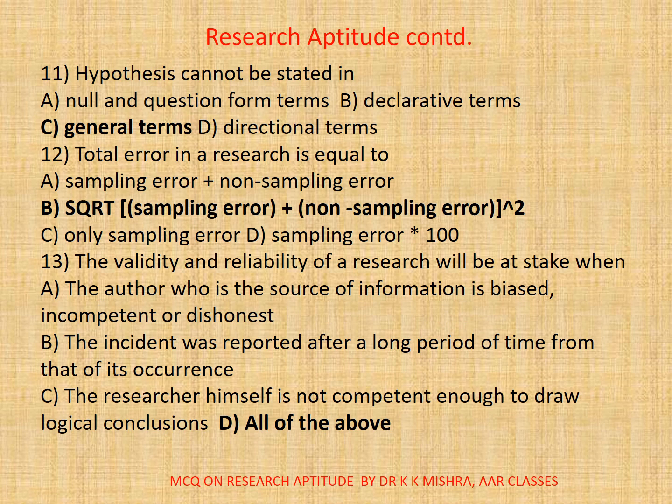All. 11. Hypothesis cannot be stated in A. null and question form terms, B. declarative terms, C. general terms, D. directional terms. Correct option is C. General terms. 12. Total error in a research is equal to, correct option is B, square root of sampling error plus non-sampling error by 2.